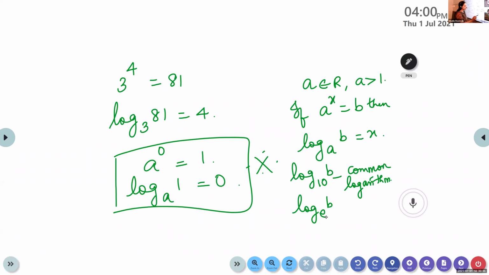If the base is e, we call this the natural logarithm. For the next class, find out what the value of e is. So in the next class, be ready to tell me what e is.